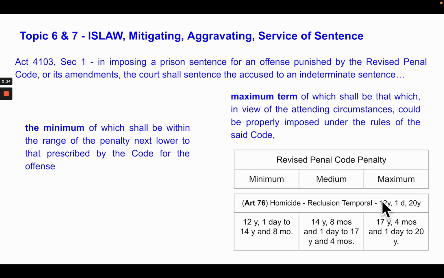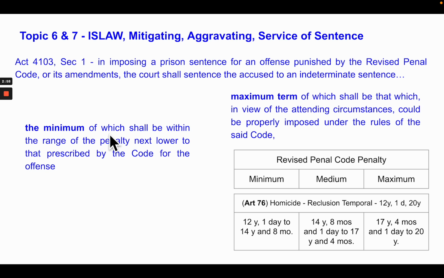Note, if somebody is convicted, that person will definitely not be in prison for 12 years and 1 day up to 20 years. Because under the Revised Penal Code, the judge will have to figure out if it is in the medium period, 14 years, 8 months, 1 day, or in the minimum period, if there's a mitigating circumstance, or if there's a generic aggravating circumstance, which will cause the penalty to be imposed in the maximum period. So that is what the judge will do without the indeterminate sentence law.